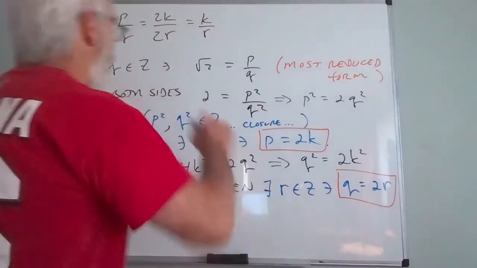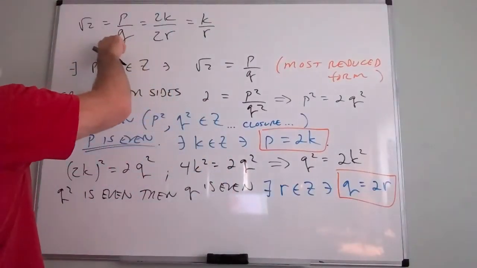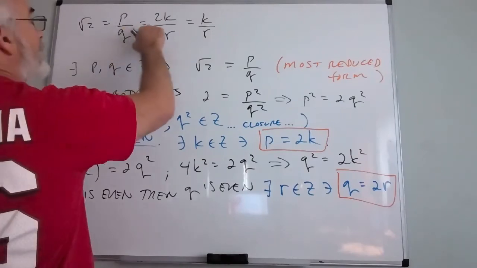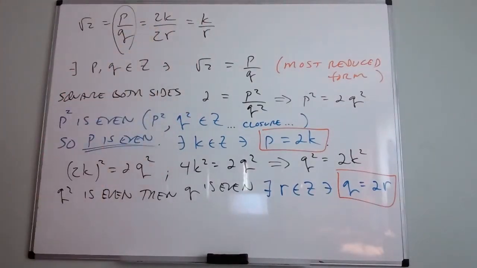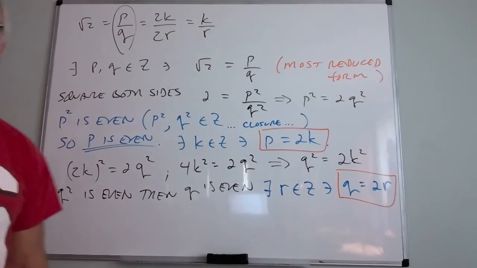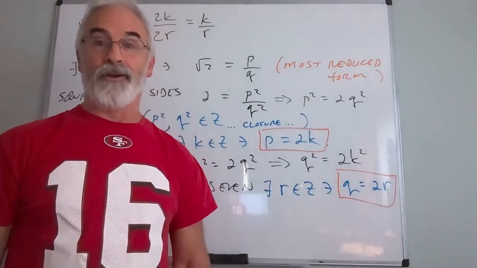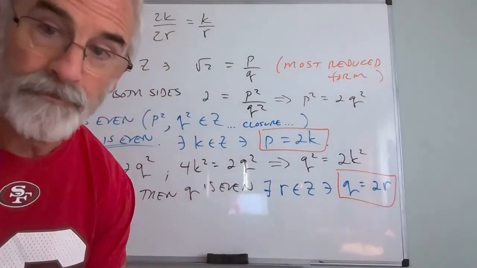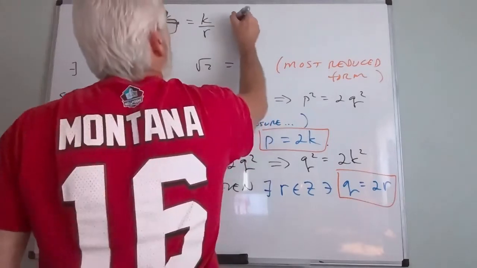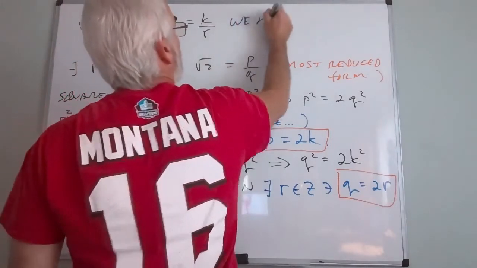Okay, so right now we started with this assumption, and then we just proved that this equals this, which reduces to this, but we started by saying this had no common factors and cannot be reduced. And here is our contradiction. Whoa, you never thought it was going to be that you can't reduce the fraction any further. But that's why that statement was so important. So we have a contradiction.